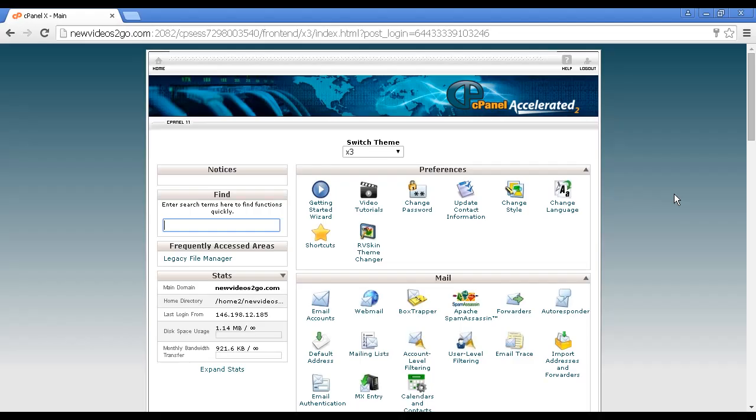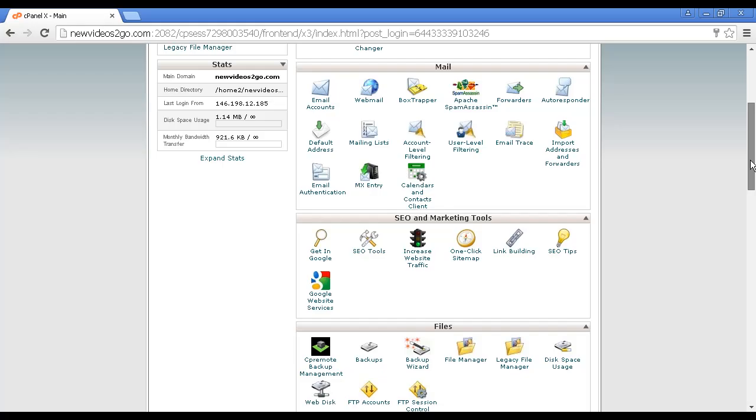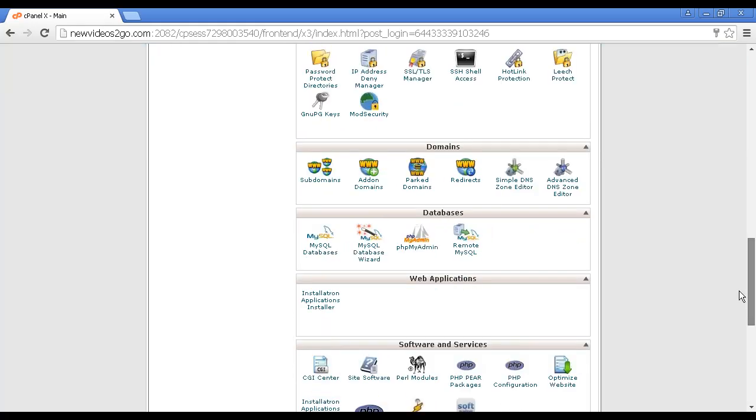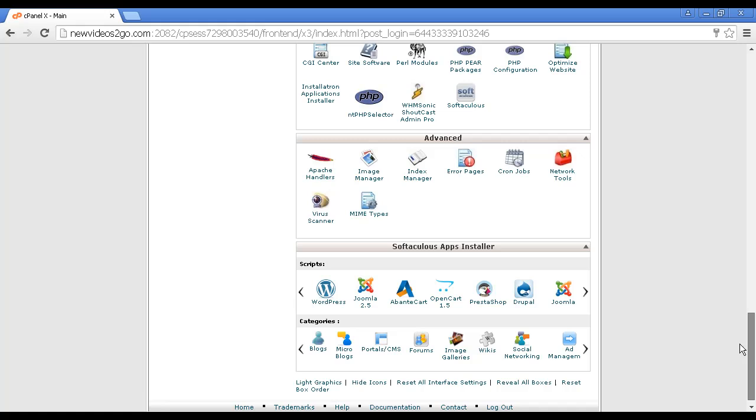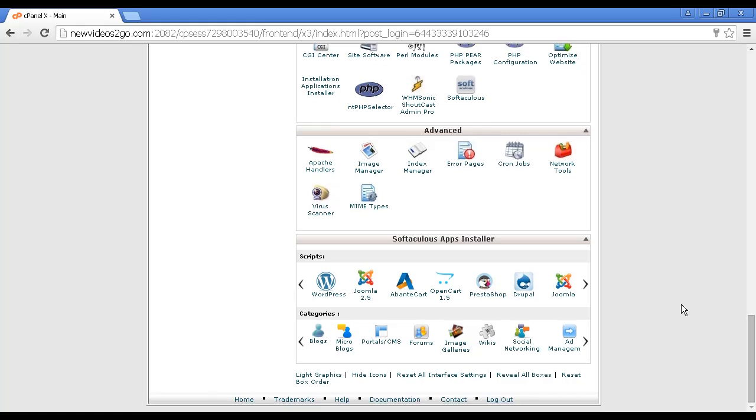Okay, now I've logged into my control panel, and this particular hosting account uses cPanel. If you have a cPanel hosting account, then you might find that your version of cPanel looks a little different from this. They do vary depending on which package your hosting company has. Now, I'm going to scroll down to the bottom here, because this particular hosting package comes with Softalicious.